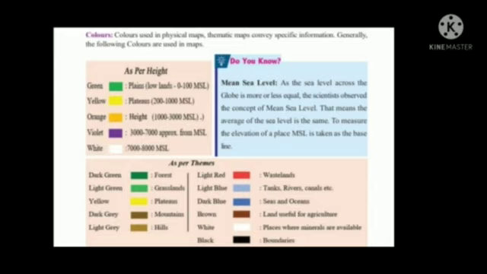Light red indicates wastelands. Light blue indicates tanks, rivers, canals. Dark blue indicates seas and oceans. Brown color indicates land useful for agriculture.